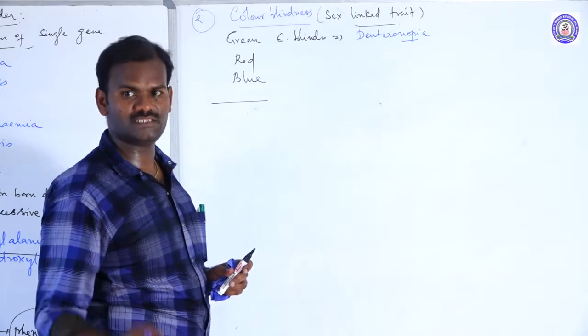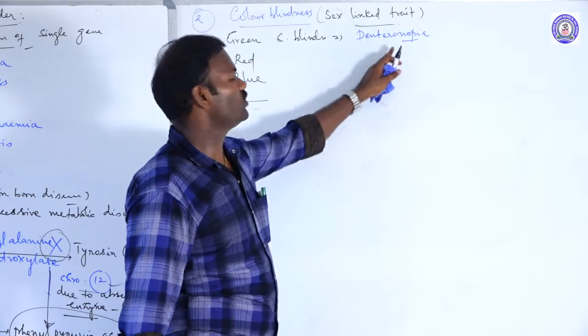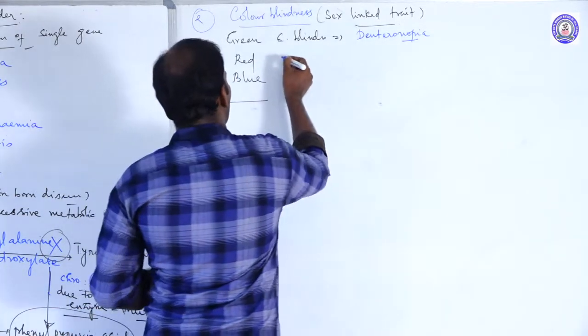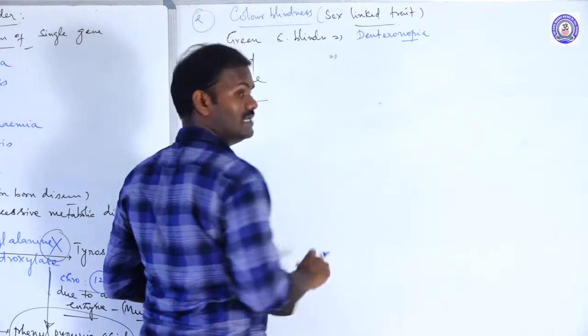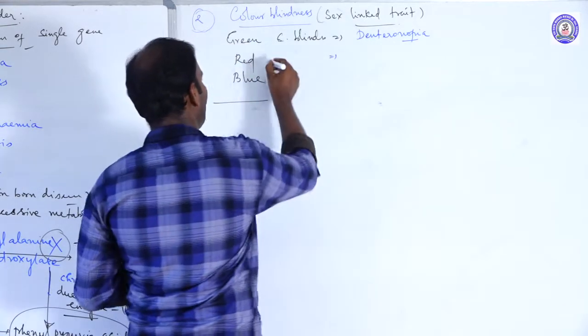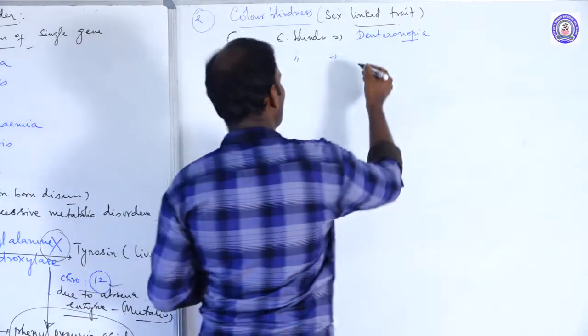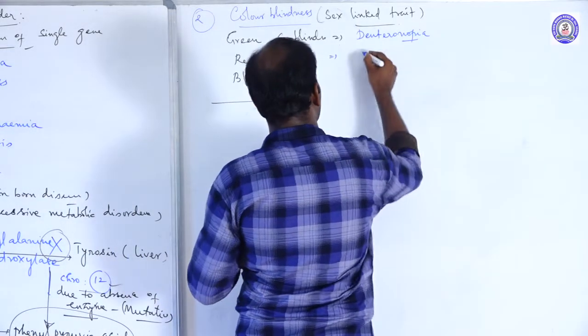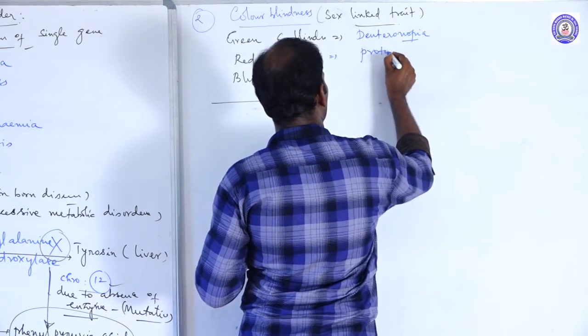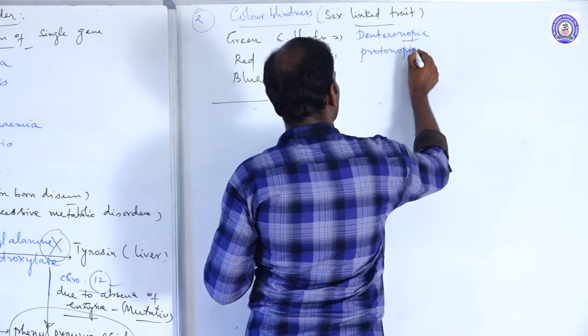Green color blindness patients are called deuteranopia. Those unable to distinguish red color have red color blindness, called protonopia.